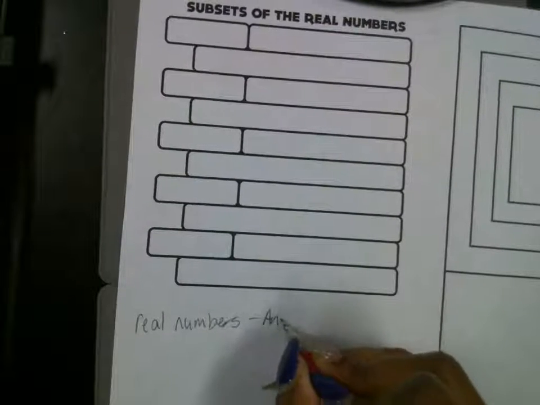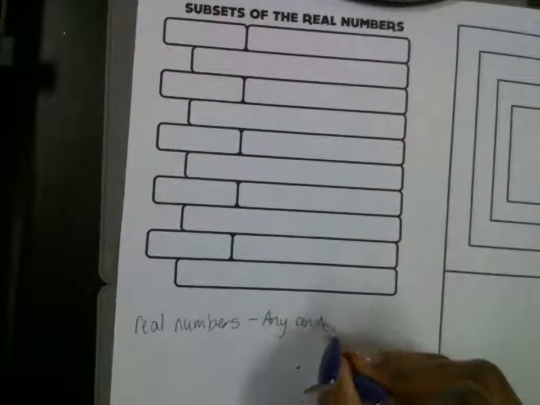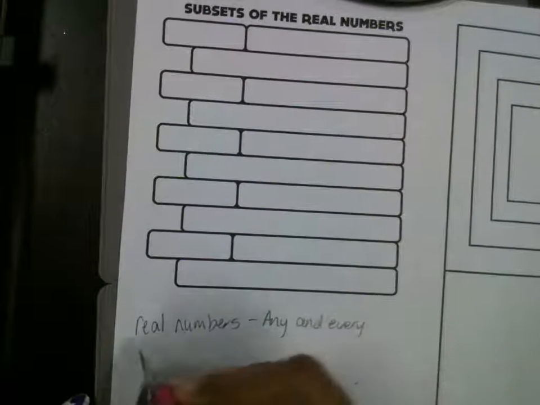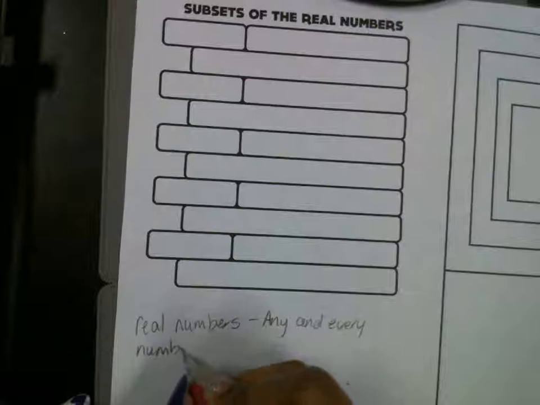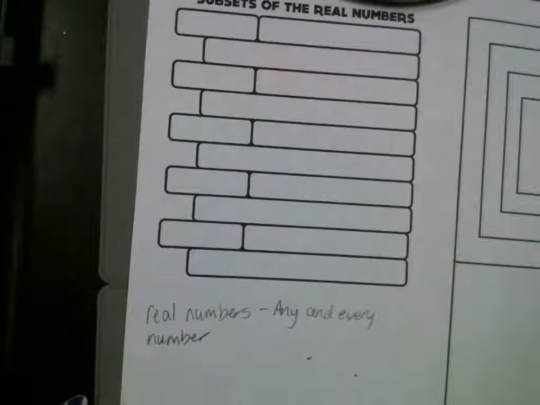Fractions, decimals, whole numbers, square roots, perfect square roots, repeated decimals, non-repeated decimals. Any number you can think of is going to be a real number. Any and every number is a real number.